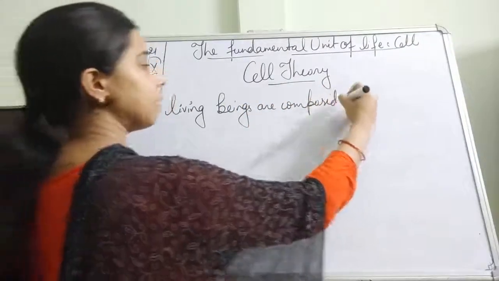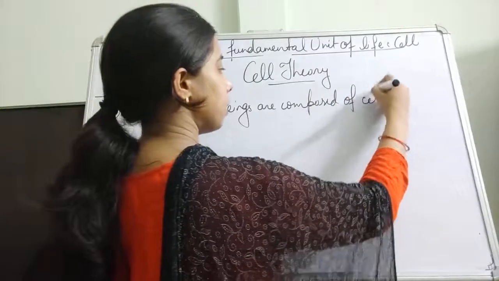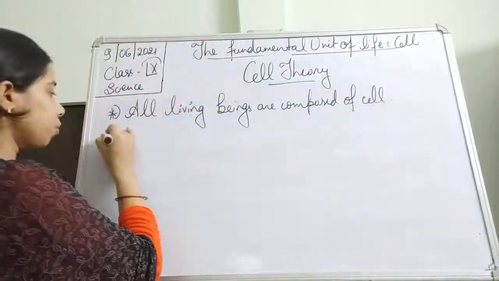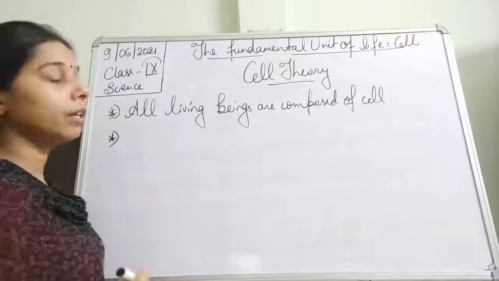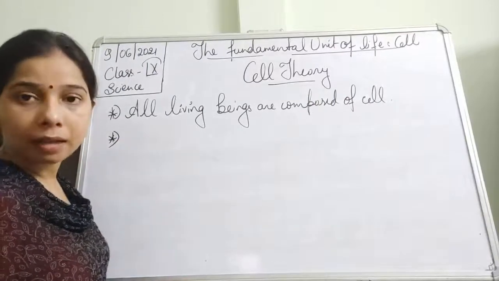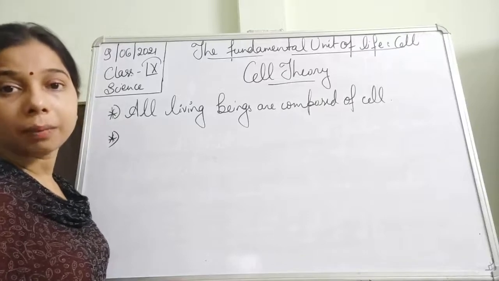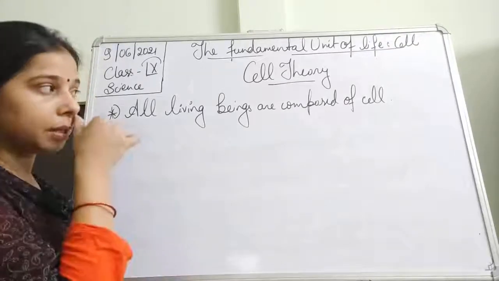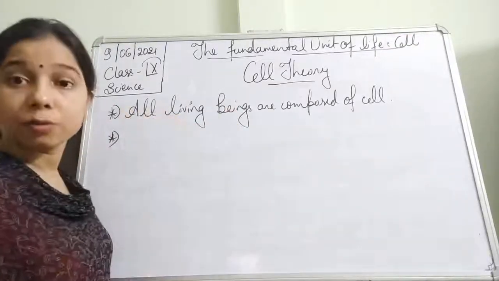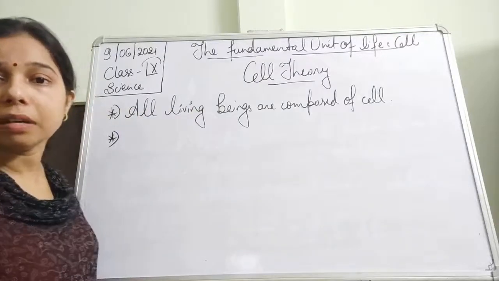They came to the conclusion that whether it is a plant or an animal, both are made up of a very small unit called a cell. So all of them are composed of cells.